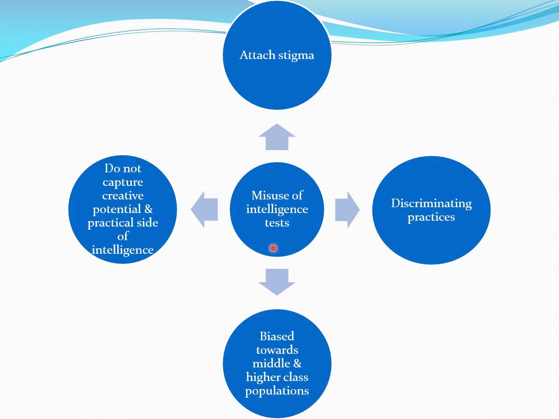Most of the intelligence tests are biased towards the middle and higher class population. That means most of the intelligence tests require schooling. Intelligence tests do not capture the creative side or the practical side of intelligence.